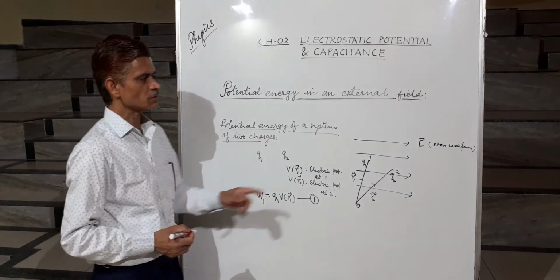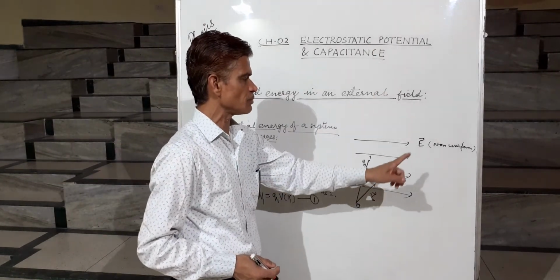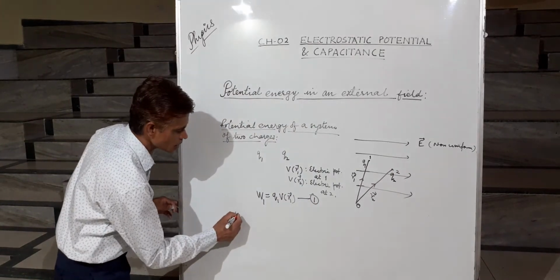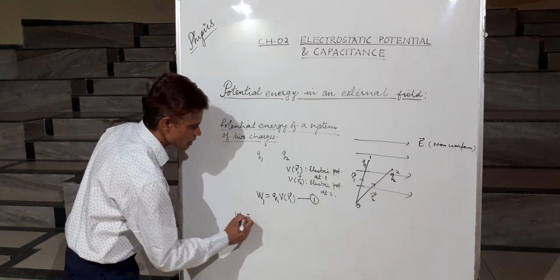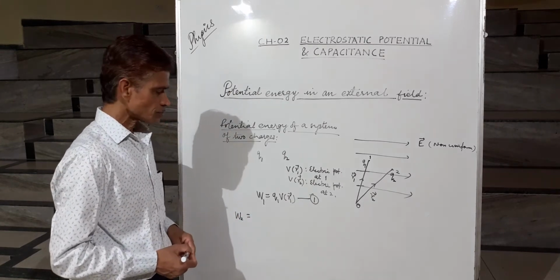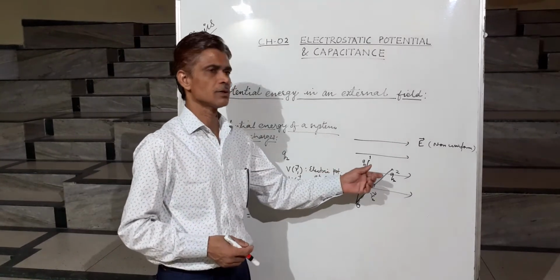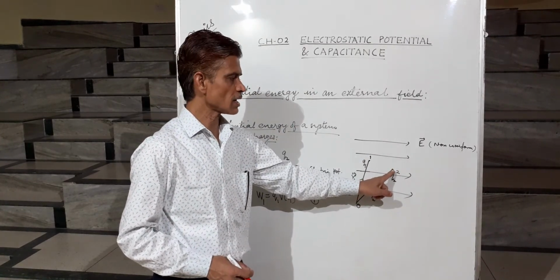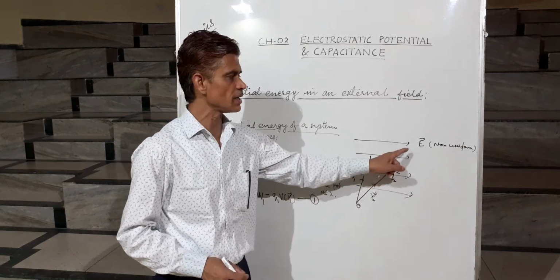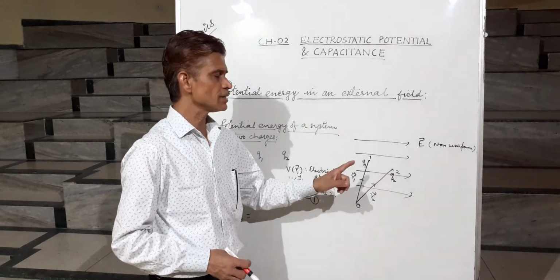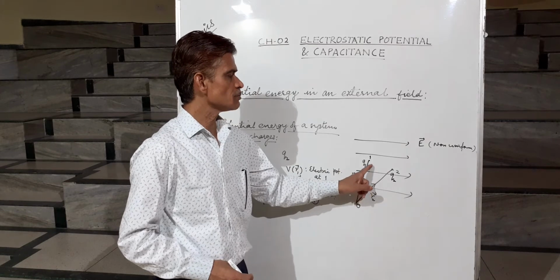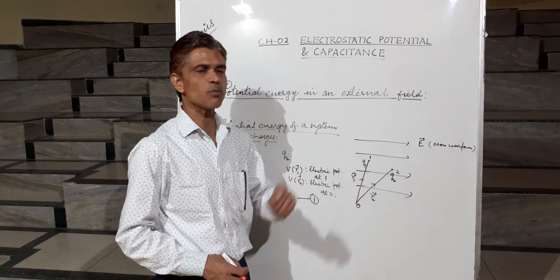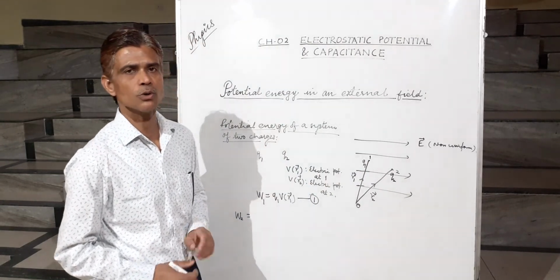Now we will bring the second charge Q2 from infinity to place at point 2. When you bring charge Q2 from infinity and place it at point 2, the amount of work done W2 will be equal to the sum of two works done. The first is against the external electric field E, and the second is against the electric field created by this charge Q1 at point 2.